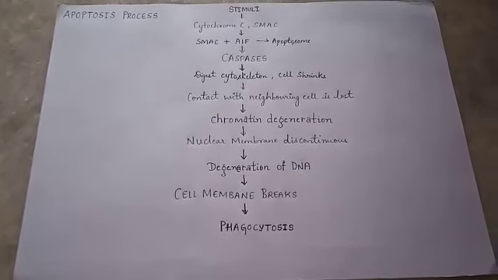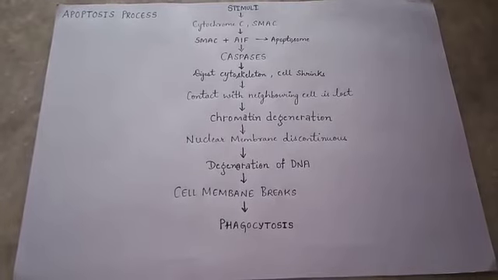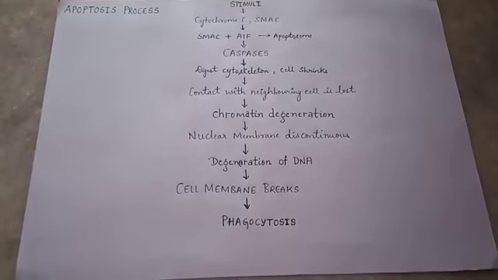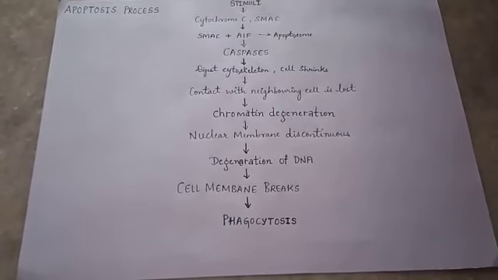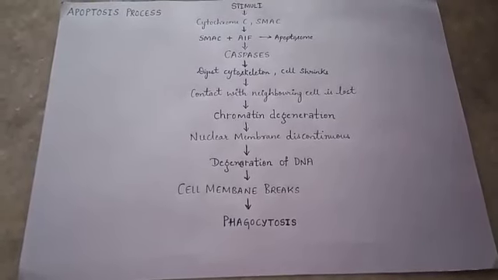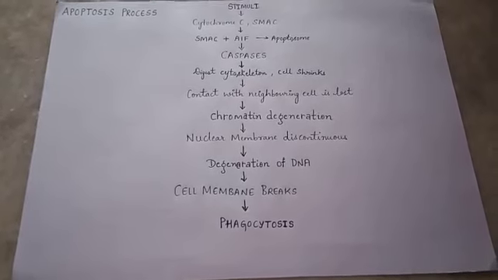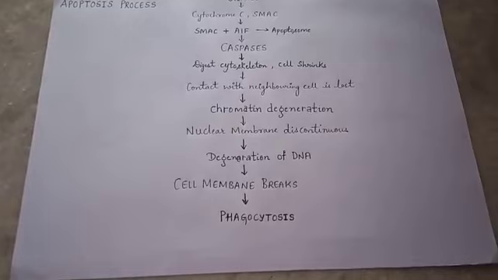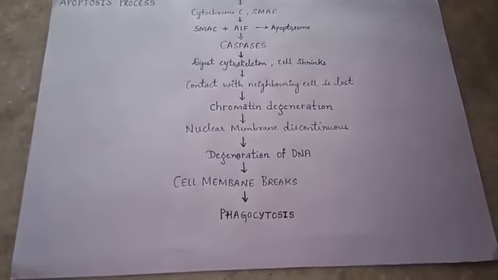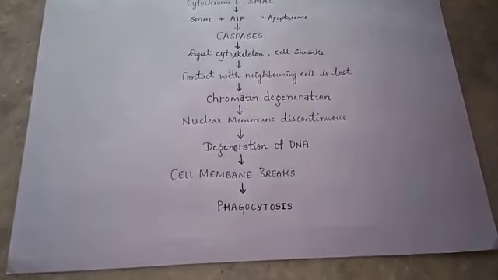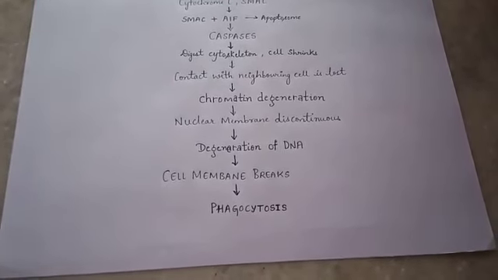This apoptosome will activate the caspases, and this results in the digestion of the cytoskeleton inside the cell. Hence, the cell shrinks and the contact with the neighboring cell is lost, and there is degeneration of chromatin threads and the nuclear membrane discontinues. Due to this, the degeneration of DNA will occur and the cell membrane breaks.